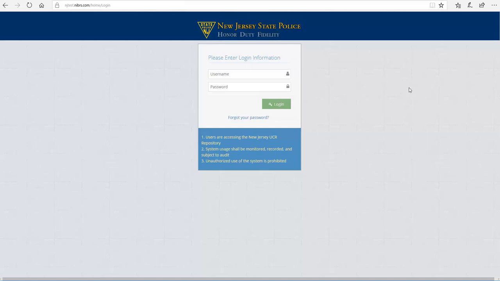And what it does is it returns you to the login information section that you saw earlier. This concludes the training video on how to log in and out of the repository.